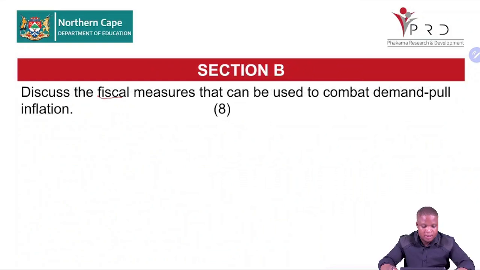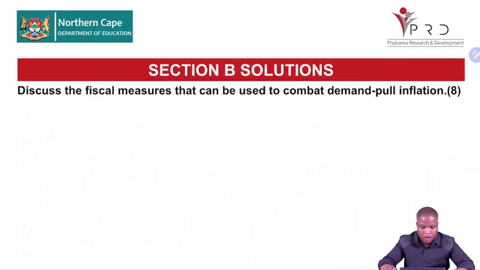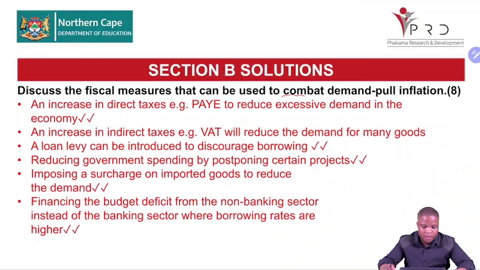Alright, our 5 minutes is done. Let's look at our responses. So the fiscal measures that we have are government expenditure and taxation. How can we use this to combat, to fix inflation? Government expenditure can be reduced so that there's less money in circulation. Taxation can be increased, less money in our disposable income, less demand, less money in circulation.